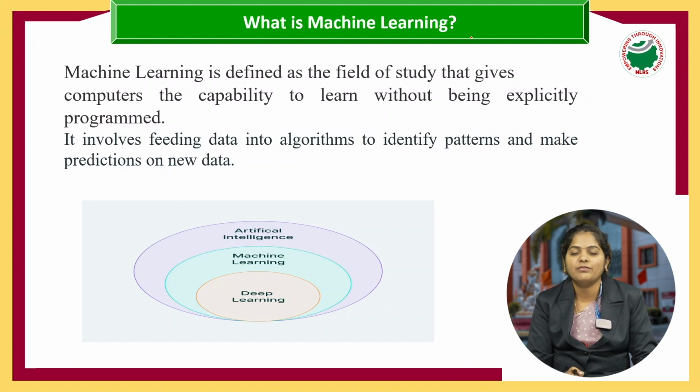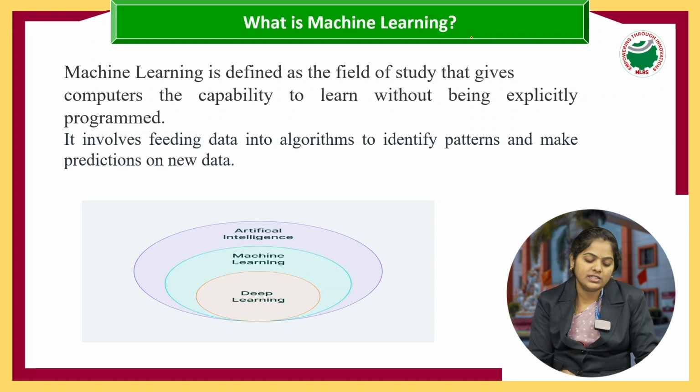Here we will feed some previous data to the system. So we will give some old data or any previous information to the system. Then the system will convert that particular data into algorithms. That algorithm will predict some new results.